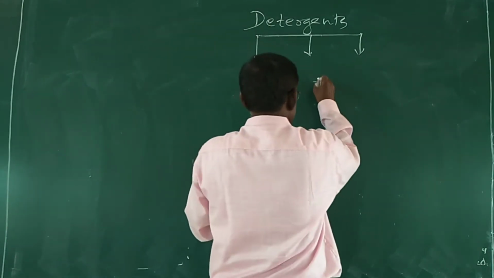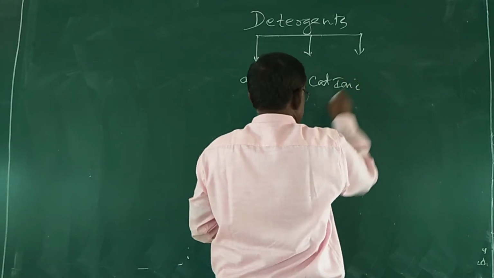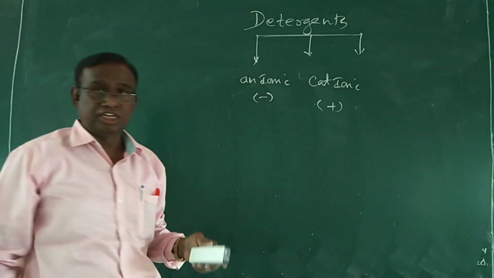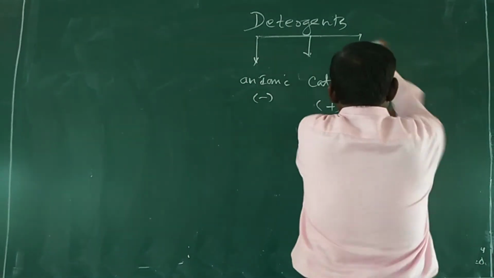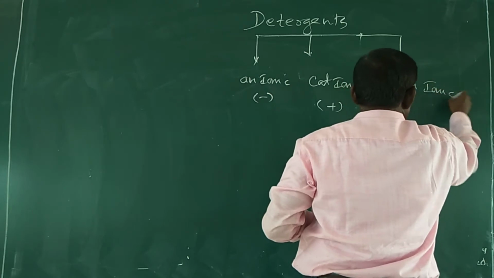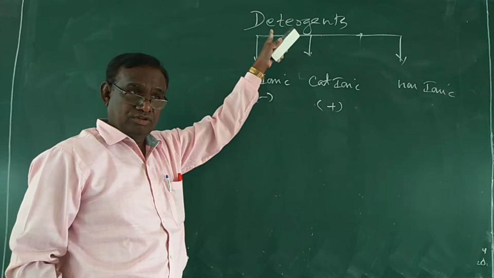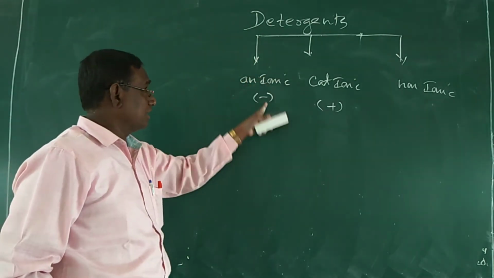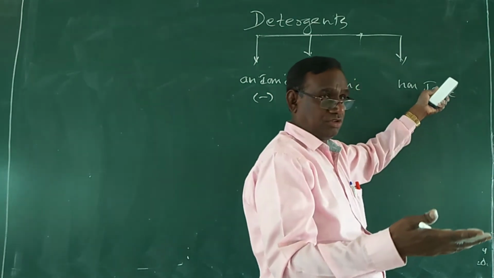Second one is cationic detergents, which contain positive charge. Third one, you see, is non-ionic detergents. That means detergents are classified into 3 types: anionic detergents, cationic detergents, and what? Non-ionic. No charge in it, you see.